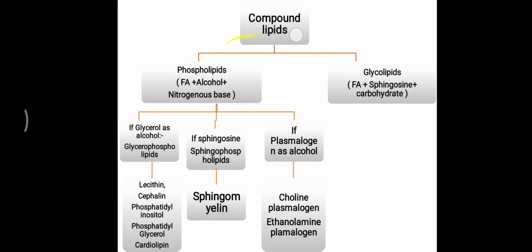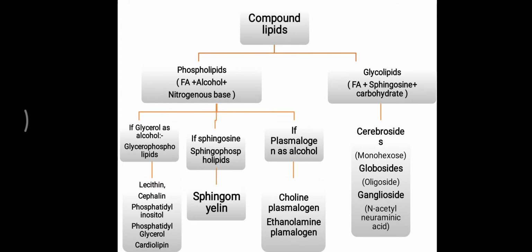So, simply, compound lipids are divided into phospholipids and glycolipids. The phospholipid mostly contains the glycerol molecule. If glycerol, it is again divided into nitrogen-containing and non-nitrogen-containing. If the alcohol is sphingosine, one particular example is sphingomyelin, which surrounds the neurons and is present in the neural sheath. Sometimes plasmalogen is the alcohol, and then it is choline plasmalogen and ethanolamine plasmalogen. Further, compound lipids have one more group, the glycolipid. Here you have to remember the alcohol is mostly sphingosine.